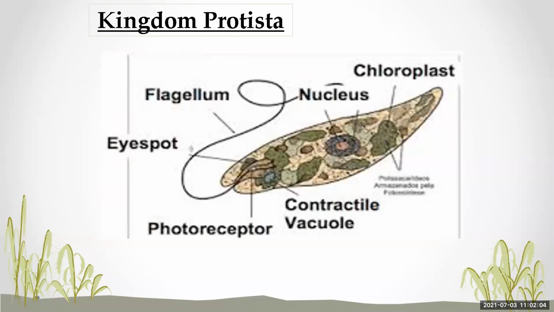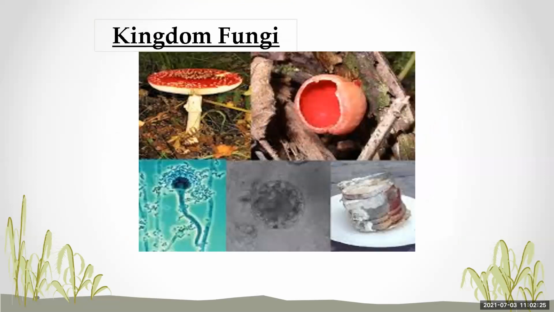We can see here a hair-like structure, one flagellum, made for locomotion of the organism. They are either autotrophic or heterotrophic. Examples of autotrophs are Euglena and Volvox, which contain chloroplast pigment, and heterotrophs are amoeba and paramecium.